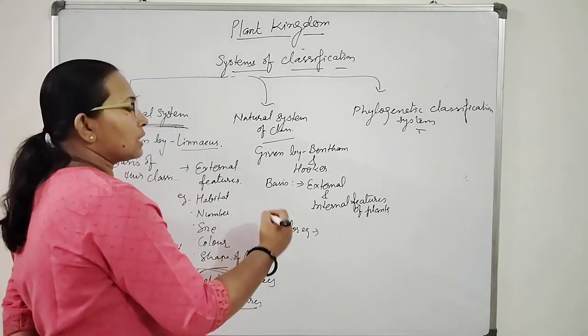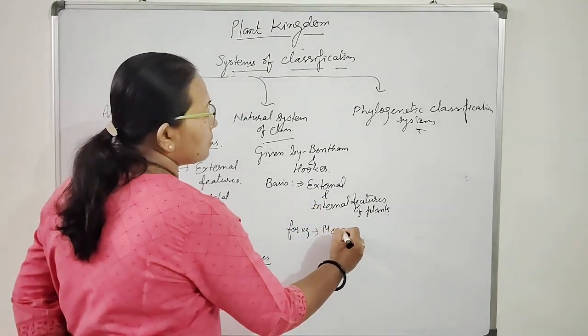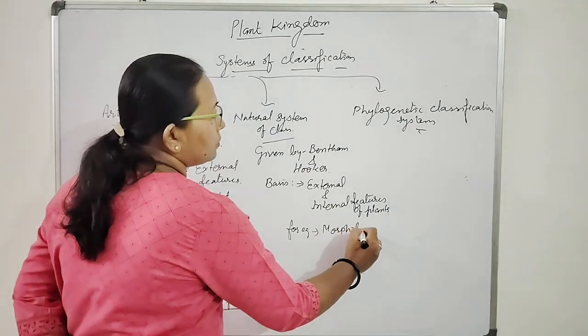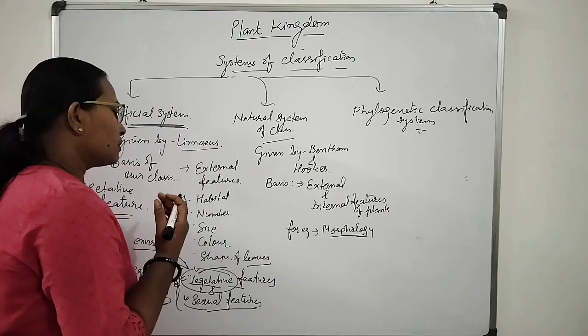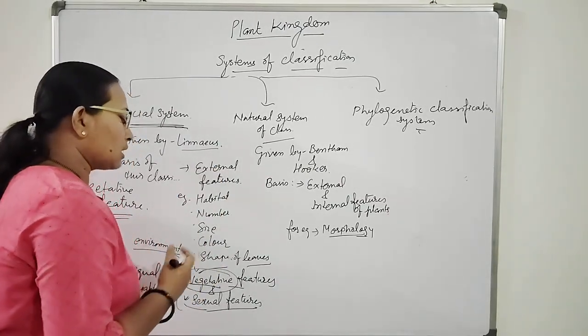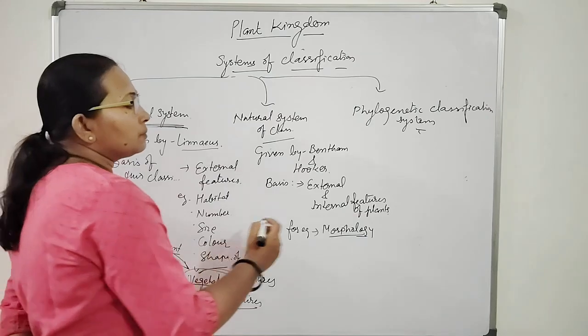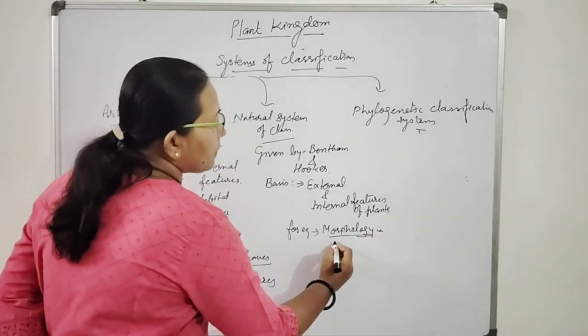The external features of a plant come under morphology. Morphology means which type of habitat it grows in, and the number, size, color and shape of the plant.